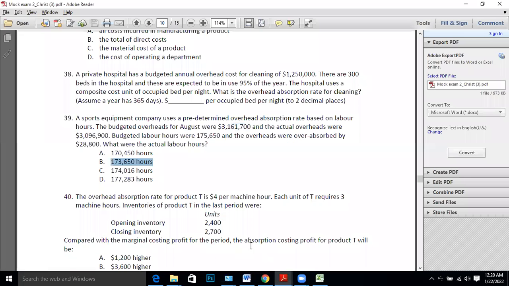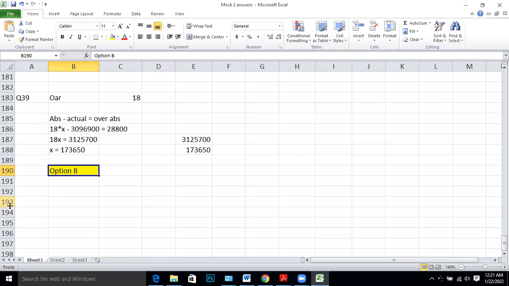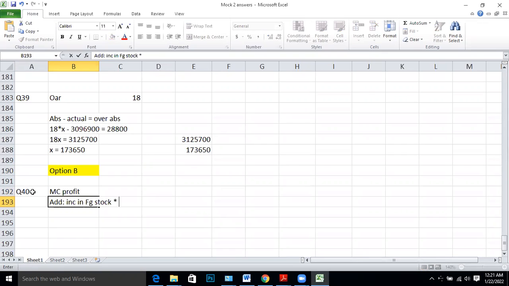40. Overhead absorption rate 4. Compared to marginal costing profit, would absorption costing profit be higher or lower is what they are asking. You remember the reconciliation I gave you: MC profit, and you add the increase in finished goods stock multiplied by fixed production overhead absorption rate.